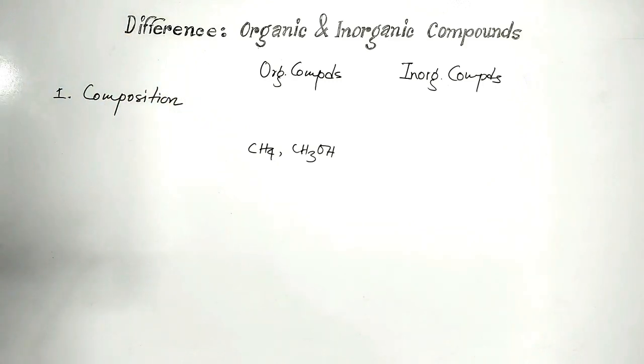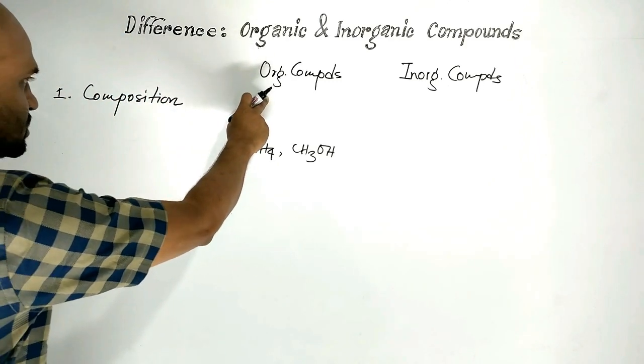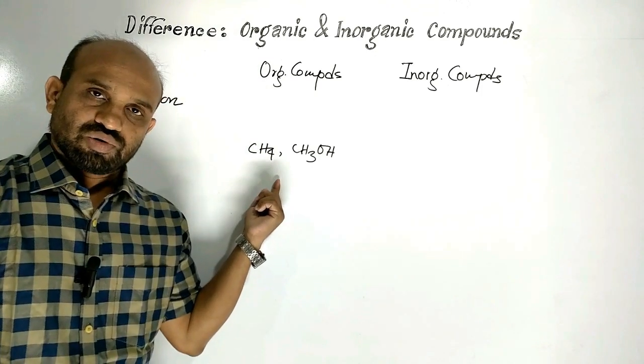So simply, organic compounds consist of carbon.